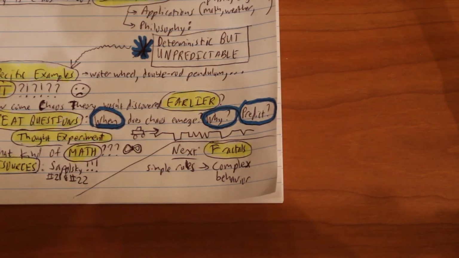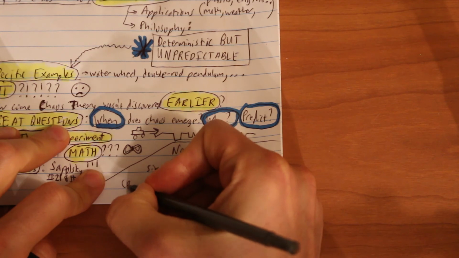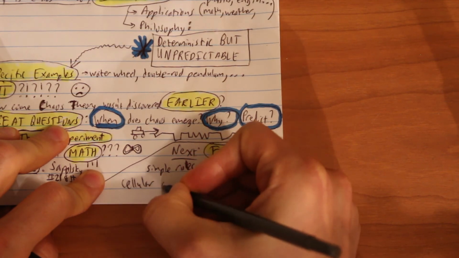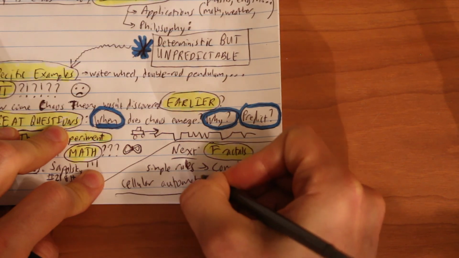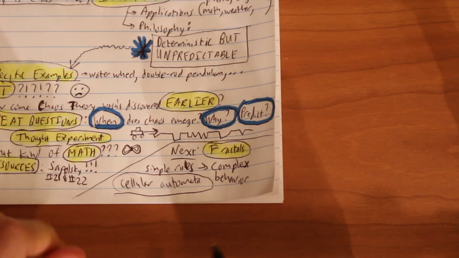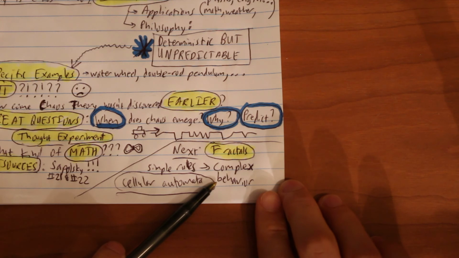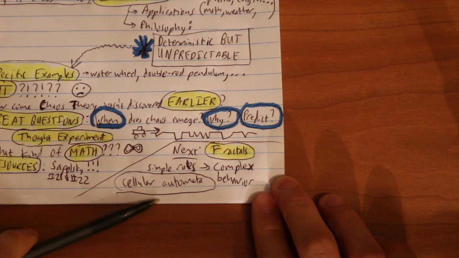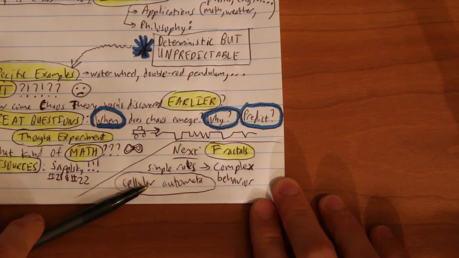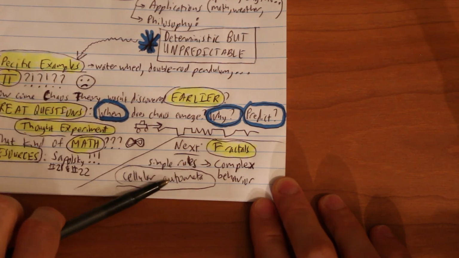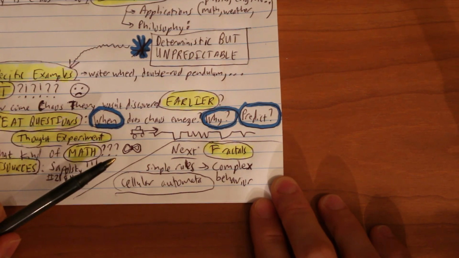Also, I've put this in the description, but check out cellular automata. That is one of the best examples of simple rules leading to complex behavior, and they're also an example of chaos theory. So please check that out. You'll see that in the description. And that's going to be our segue to fractals in the next video.